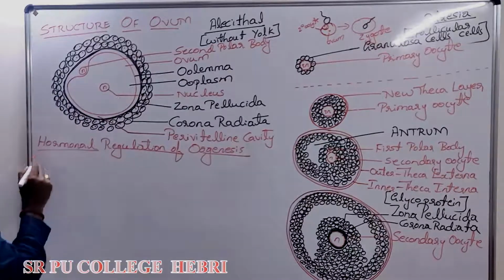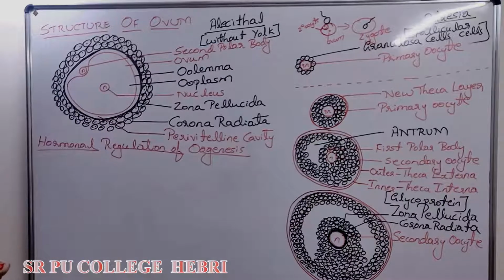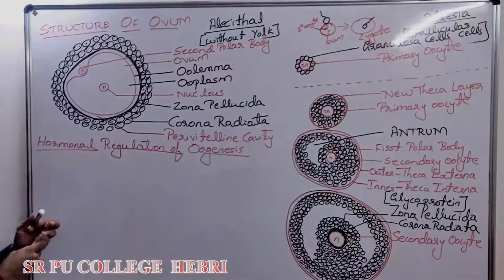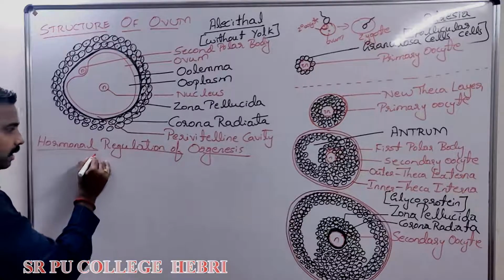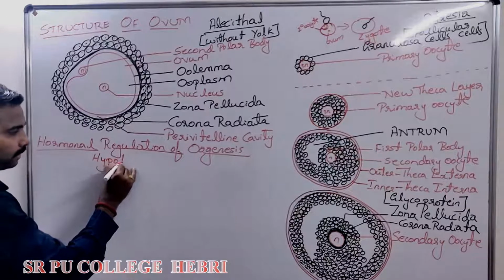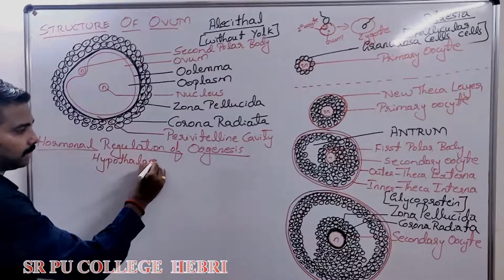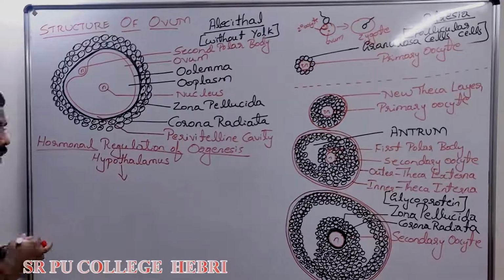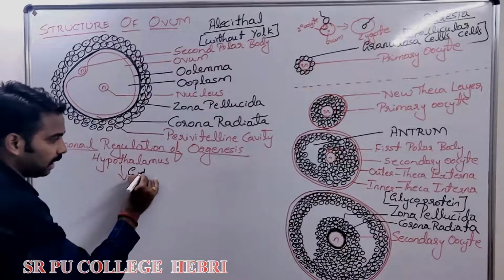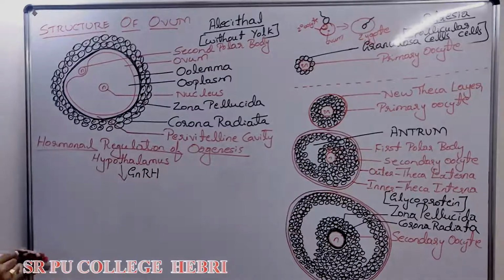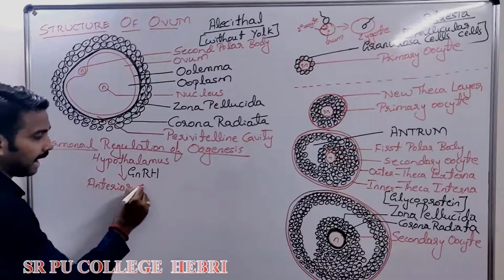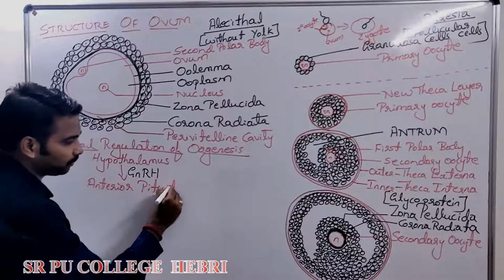We discussed in the previous class hormonal regulation of spermatogenesis. How exactly is the entire oogenesis regulated? By hormones. Very simple. The part of the brain called the hypothalamus, after attaining puberty, releases a hormone called GnRH, gonadotrophin releasing hormone. This GnRH hormone stimulates the anterior pituitary of the female.